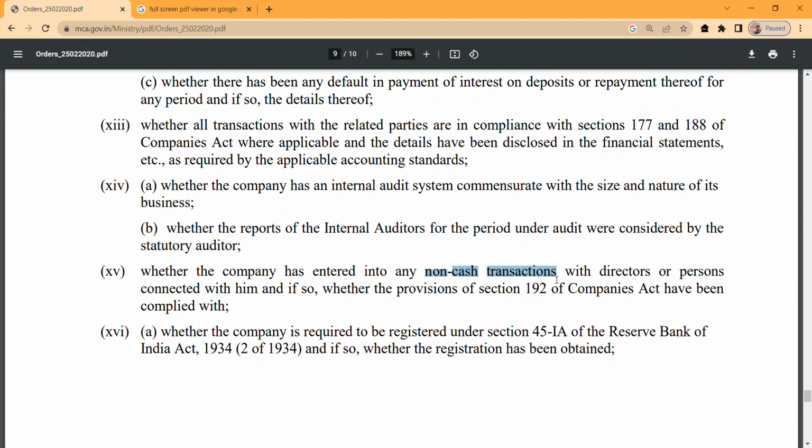So we need to be very careful while auditing these non-cash transactions. Here the central government wants the auditor to check the compliance of section 192 of the Companies Act, and to check completely the non-cash transactions with the director or any person connected with him.